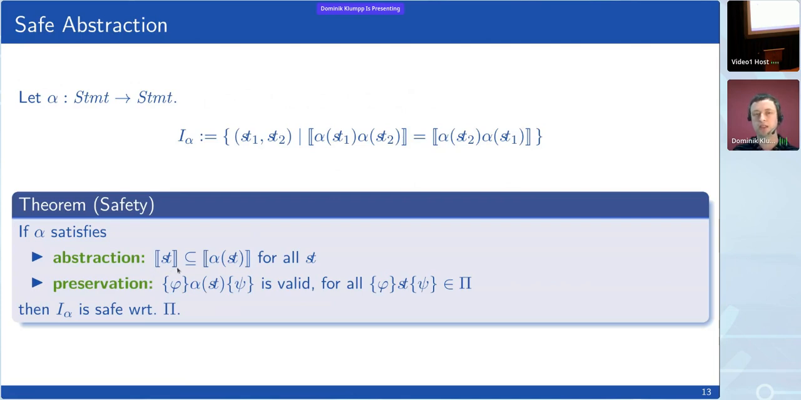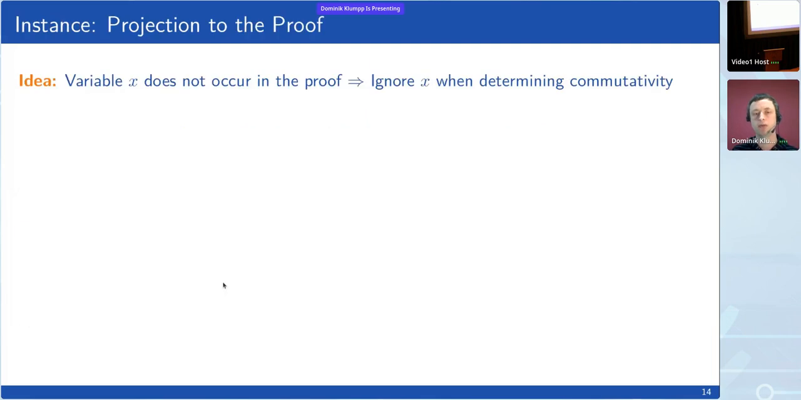The first property simply states that it is indeed an abstraction. All the behaviors of the original statement are also allowed under the abstracted statement. And the second, the preservation, is where the proof comes in. For all Hoare triples in our proof pi, they are still valid if we replace the statement by its abstraction. So let's see an instance of that.